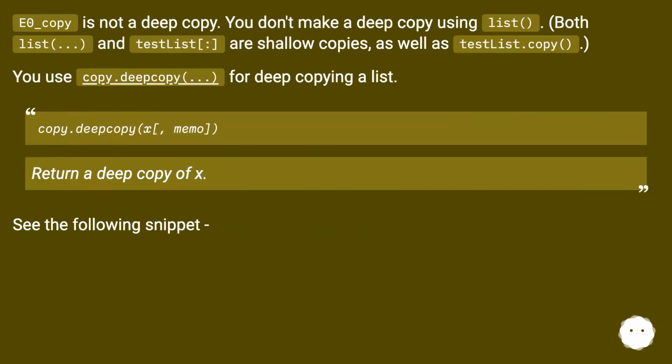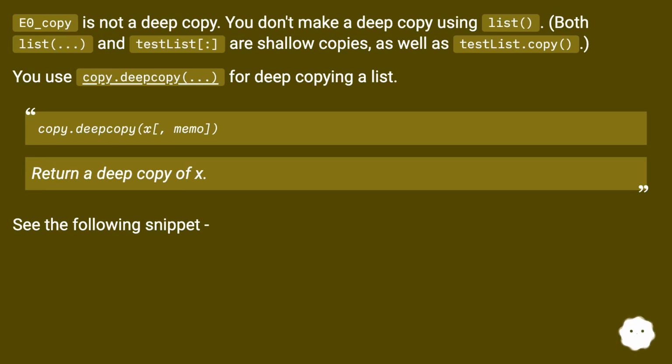E0_copy is not a deep copy. You don't make a deep copy using list(...). Both list(...) and test_list[:] are shallow copies, as well as test_list.copy(). You use copy.deepcopy(...) for deep copying a list.